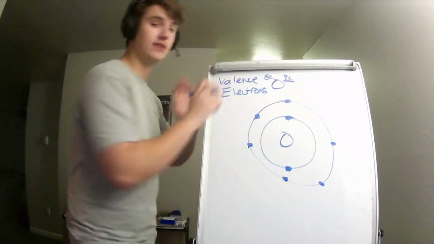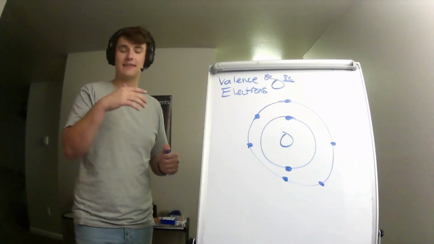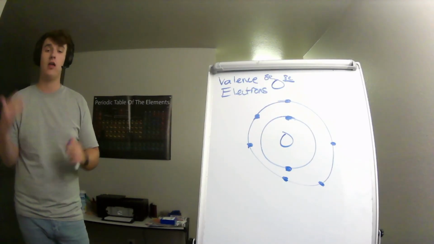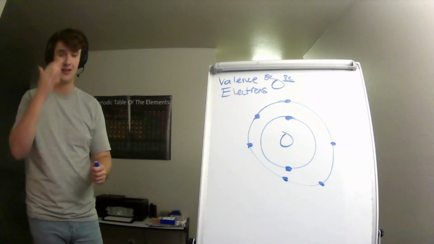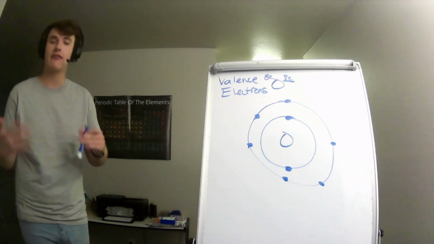And you're going to hear valence a lot. Valence just tells you that an atom has electrons on the outer shell that are unbonded. They're not filling up the outer shell. Okay? So not necessarily not bonded, but they're not filling up the outer shell. Which is why we have chemical reactions.